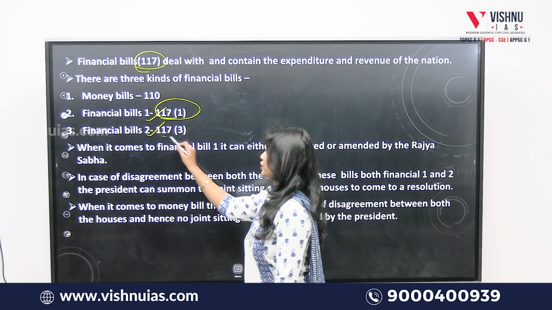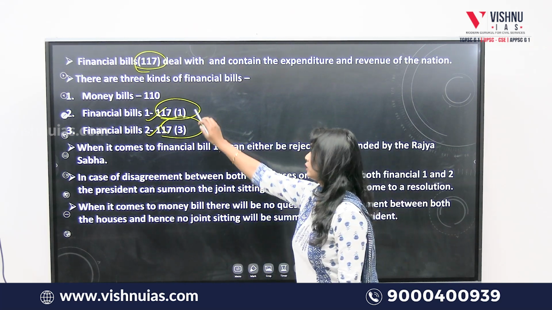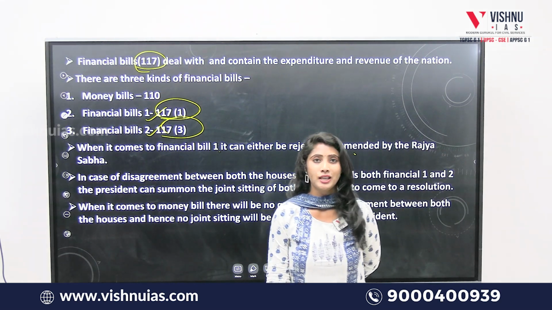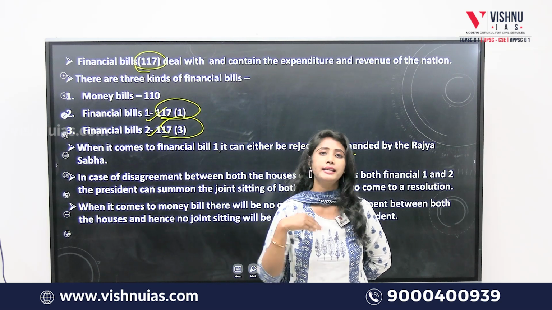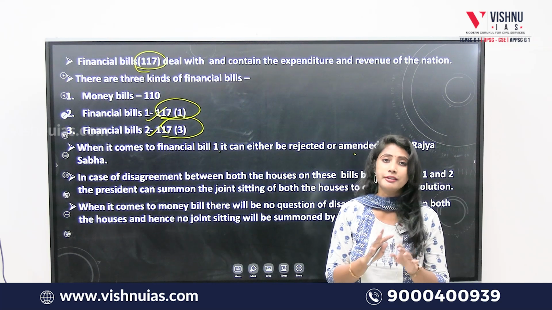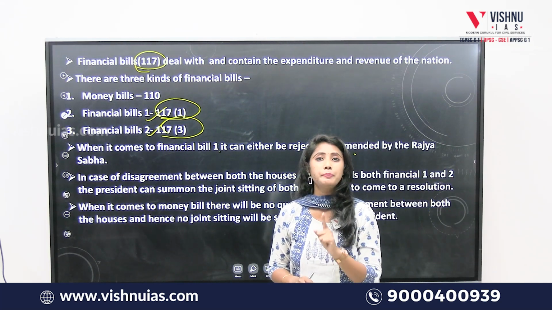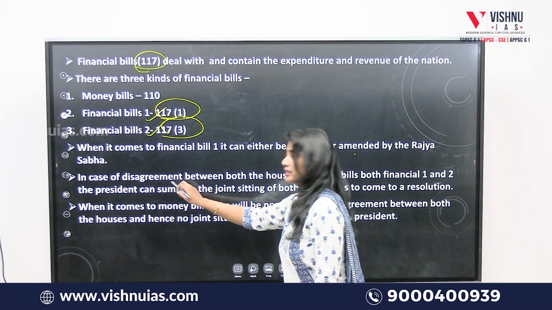When it comes to Financial Bill 1, it can either be rejected or amended by the Rajya Sabha. So unlike money bills, financial bills can either be accepted or rejected by the Rajya Sabha. But when it comes to money bills, Rajya Sabha doesn't have the power to reject the money bill. Clear?